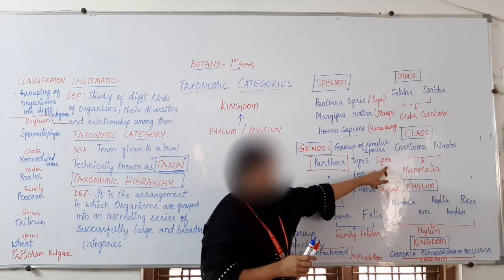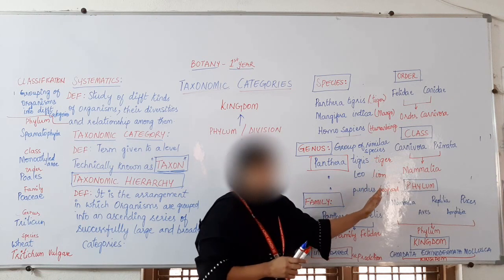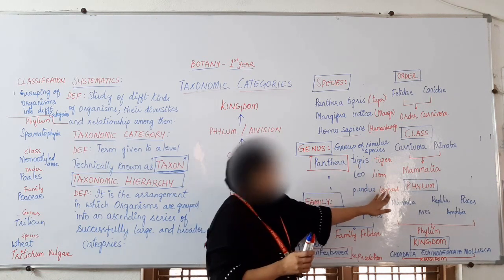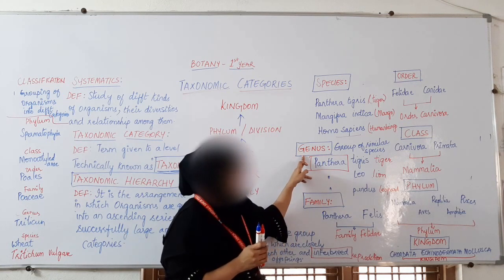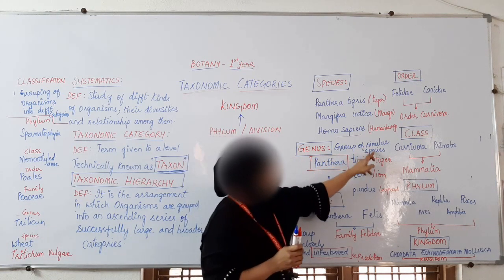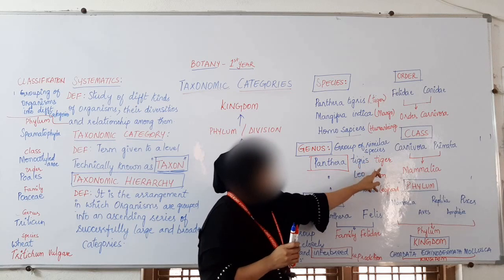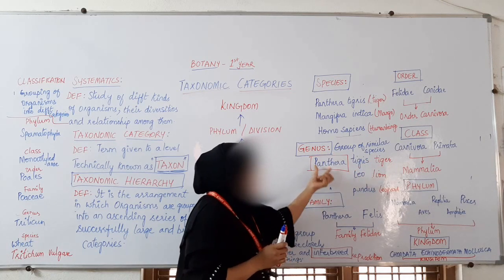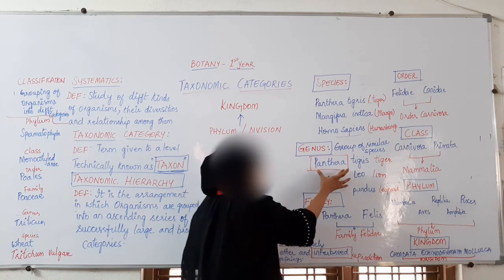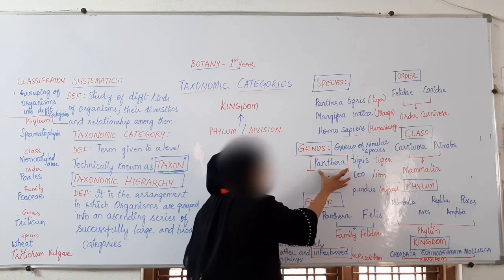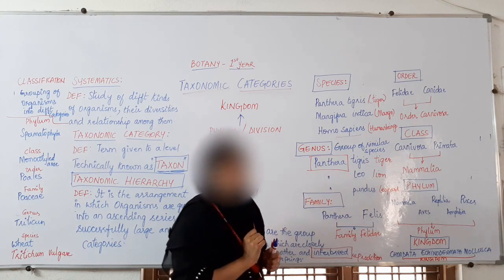A species is a group of closely related organisms which can interbreed, and a genus is a group of similar species. So tiger, lion and leopard, different species, have been placed into one genus based on their similarities, and that genus is Panthera.